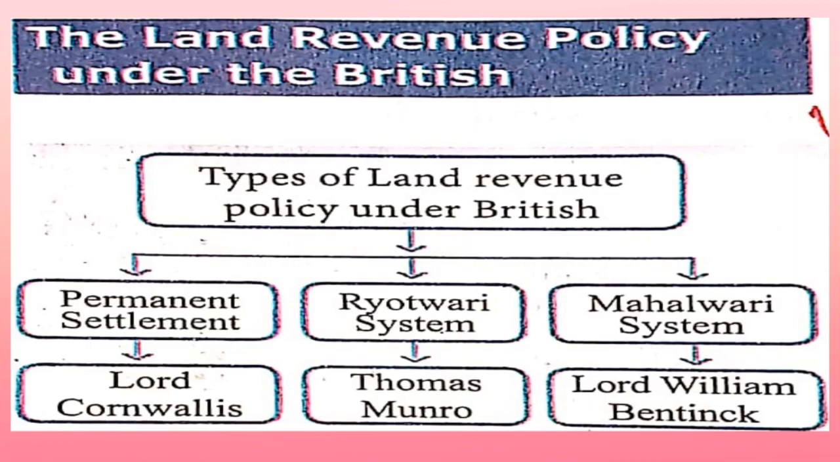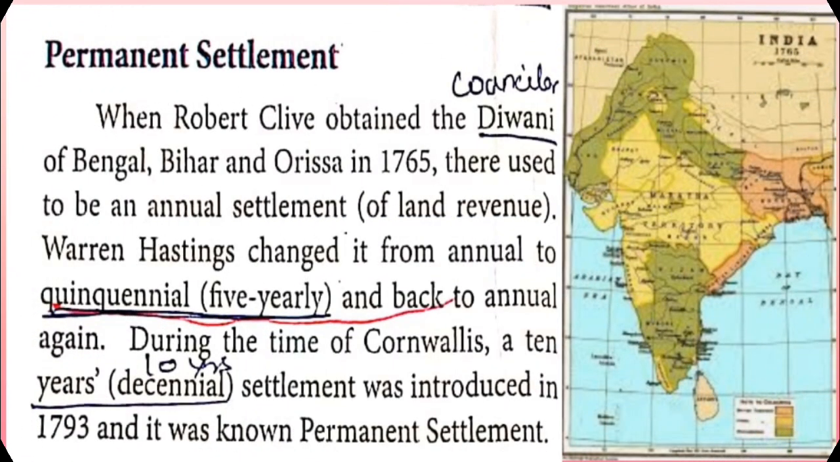Land revenue policy under the British. First one, permanent settlement introduced by Lord Cornwallis in the year 1793. Second, Rayatwari system introduced by Thomas Munro in the year 1820. Mahalwari system introduced by Lord William Bentinck in the year 1822. Let us see in detail about these three settlements.